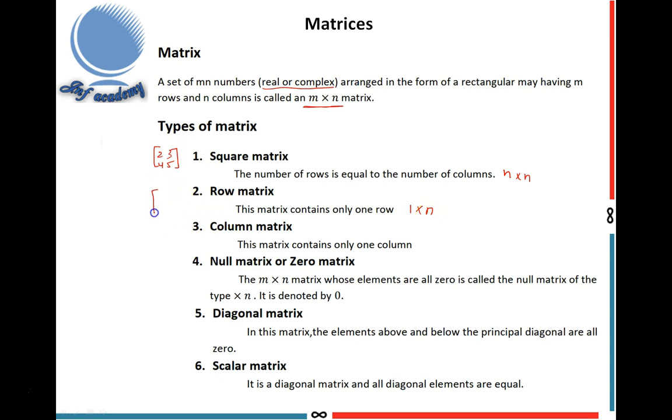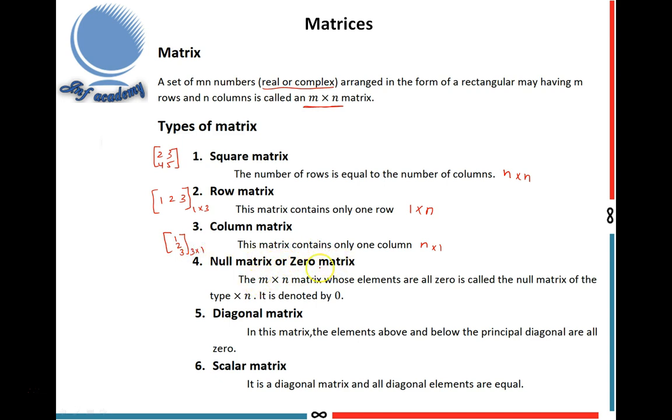It is a row matrix because the order is 1 by 3. It has one row and 3 columns. Next, the column matrix. This matrix contains only one column, that is n by 1. Here the number of rows is any number, but the number of columns is only one. For example, 1, 2, 3. This matrix is 3 by 1.